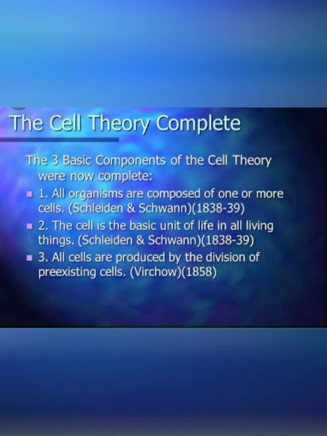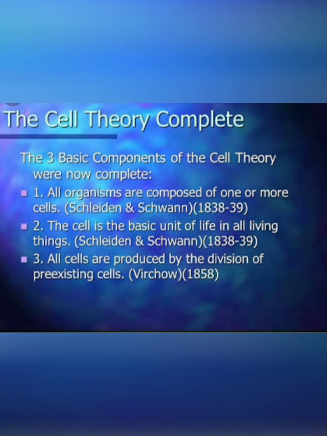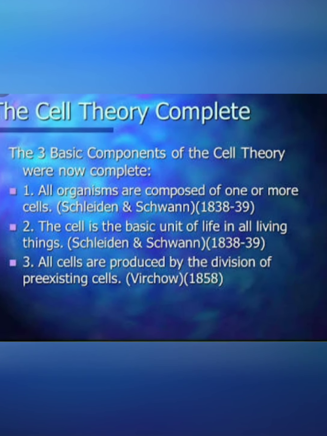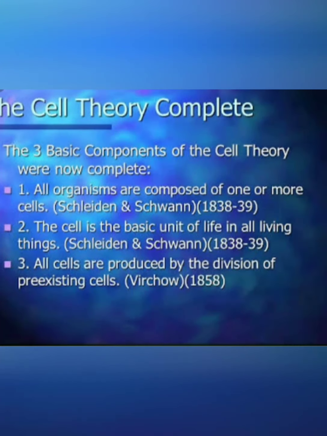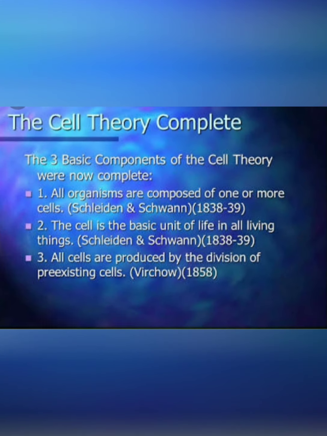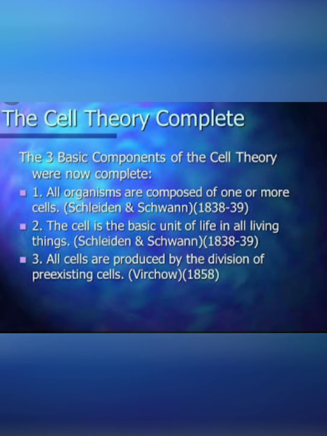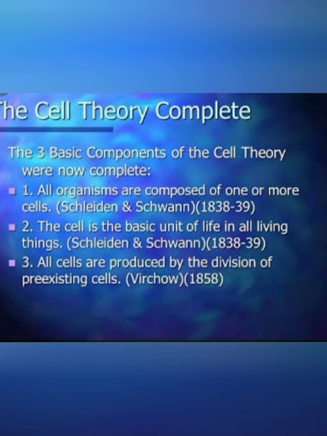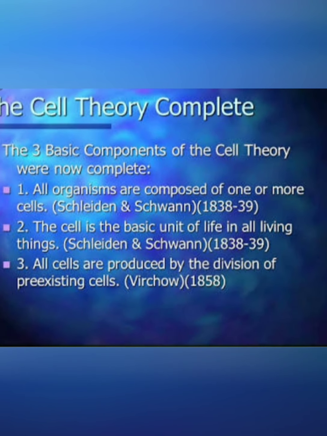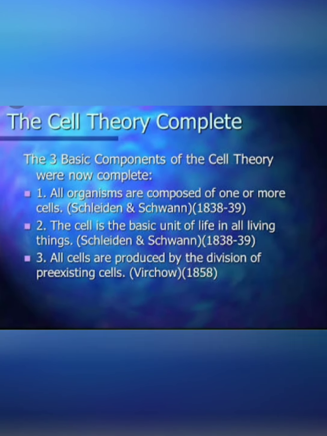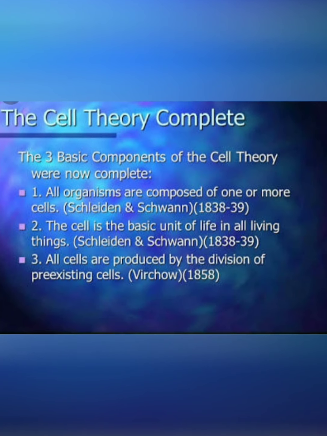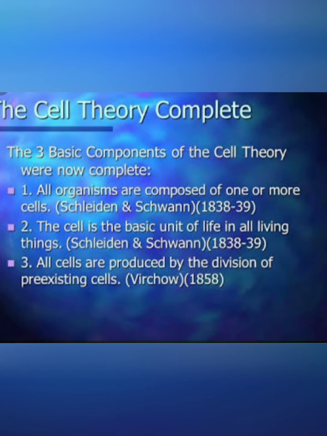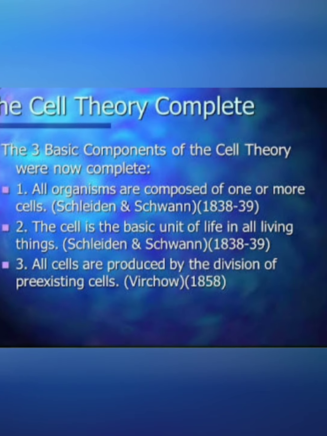And coming up now is the cell theory. Let us see the postulates here. All organisms are composed of one or more cells. The cell is the basic unit of life in all living things. All cells are produced by the division of pre-existing cell. That means all cells arise from the pre-existing cell. So the first two postulates were formulated by Schleiden and Schwann, and the third one was formulated by Virchow.